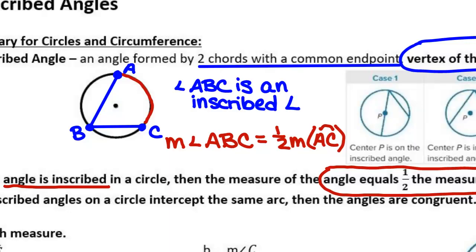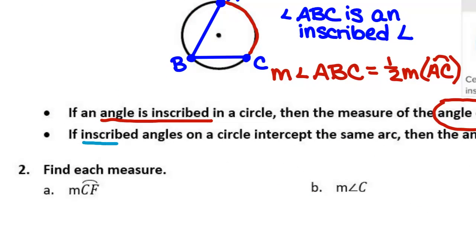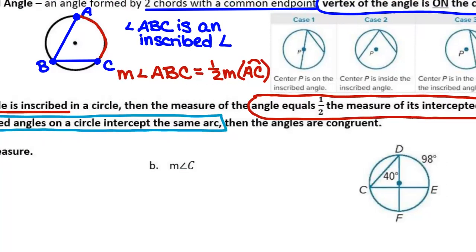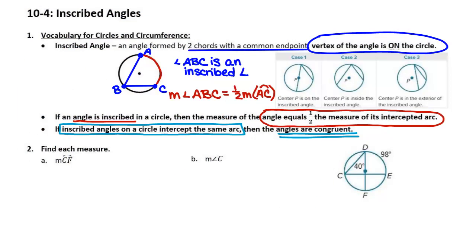All right. If we have more than one inscribed angle on a circle and they intercept the same arc, then those angles are congruent. If they intercept the same arc, then the angles are congruent. All right. Let's see if we can use this information now to solve a couple problems. Let's look at number 2.